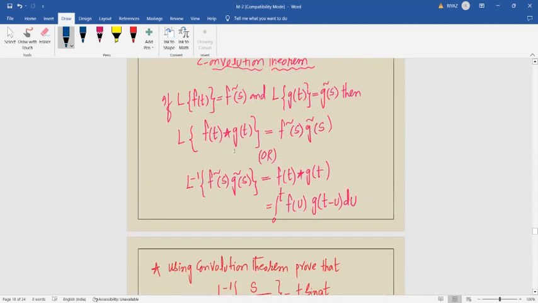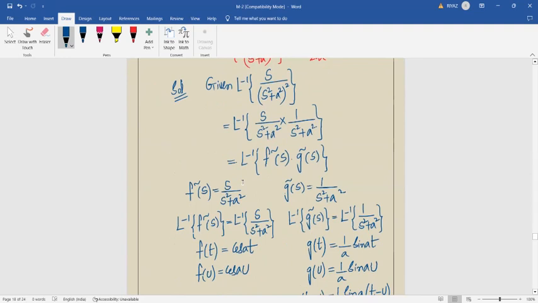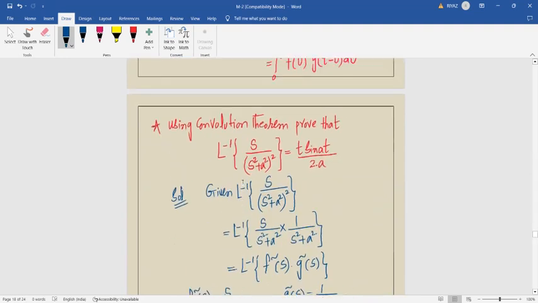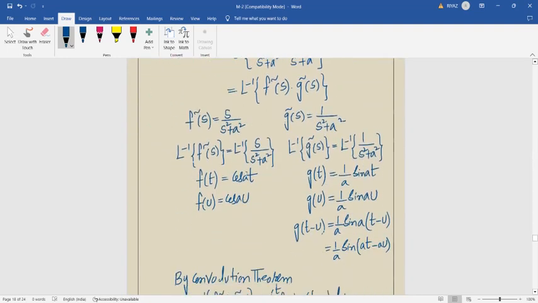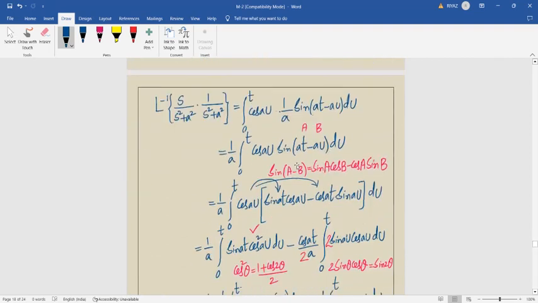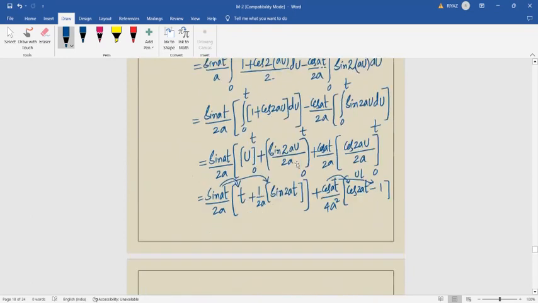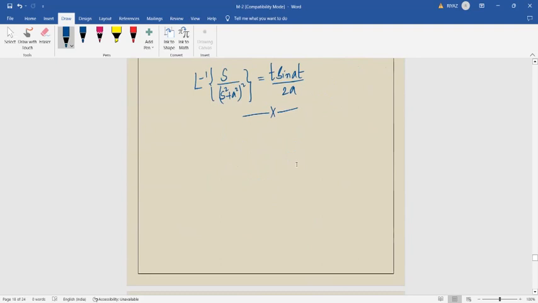So actually this is the statement. They may ask you for 2 marks: Laplace inverse of f bar of s g bar of s. This is the question. Convolution is only for Laplace inverse. Two terms are there, two terms' product, whose value will be defined with an integral that is 0 to t. So the variable we have to convert in terms of u, and then simplifying, we get the answer. This is an important concept, the Laplace convolution theorem.